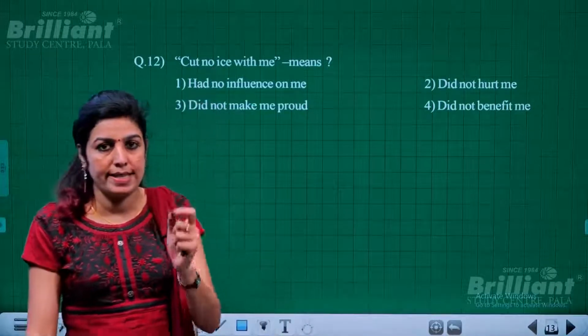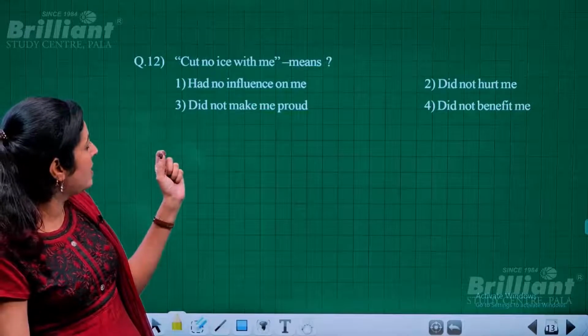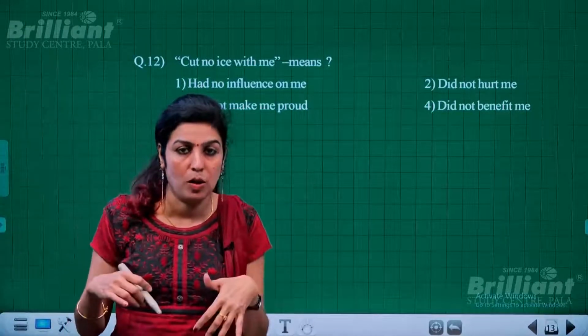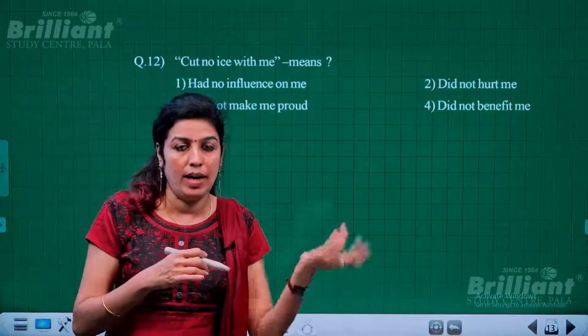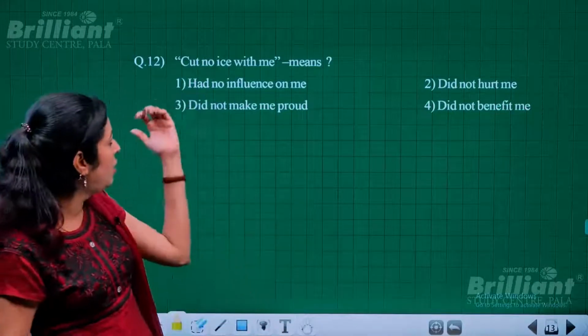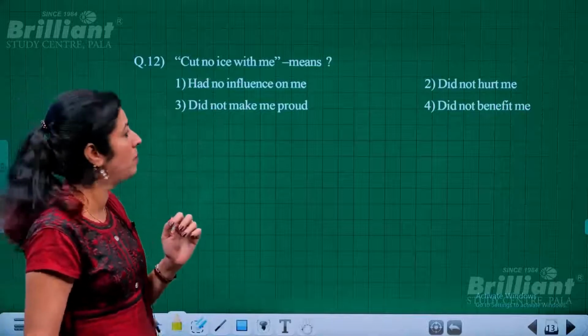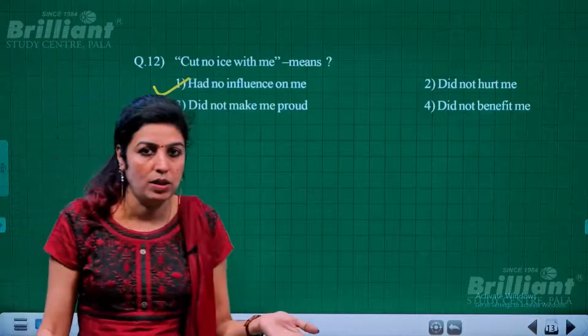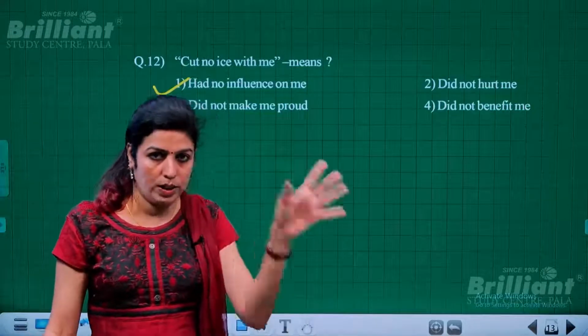When a person is least bothered, or when those words have no influence or no impact upon me, that is when I use this expression or idiom, cut no ice with me. That means it had no influence on me, or I'm not bothered about whatever has happened.